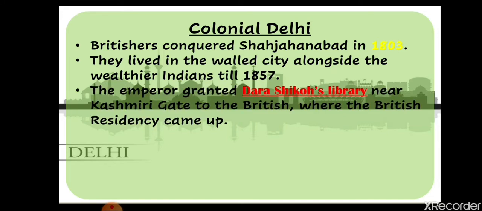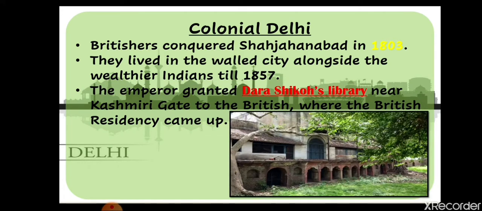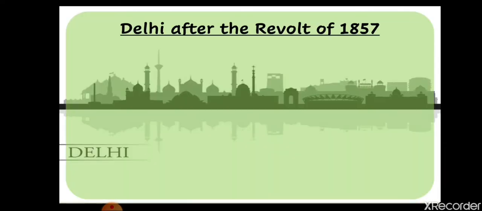The emperor, the ruler of India, granted Dara Shikoh's library. There was a library named Dara Shikoh Library near Kashmiri Gate. The ruler of India gave it to the Britishers, and that library became the British residency, where the Britishers used to live. As you can see in the picture, this is the Dara Shikoh Library where the Britishers used to live till 1857. Now we will see later Delhi after the revolt of 1857.